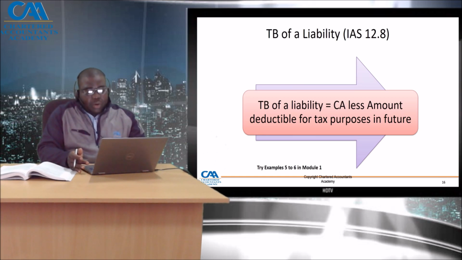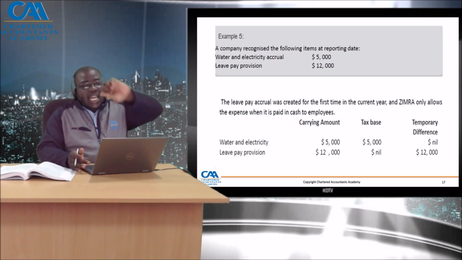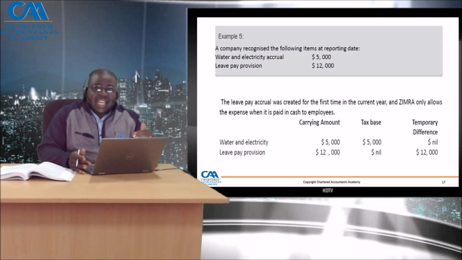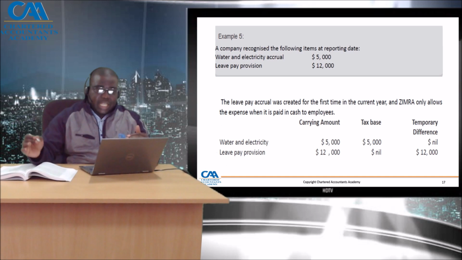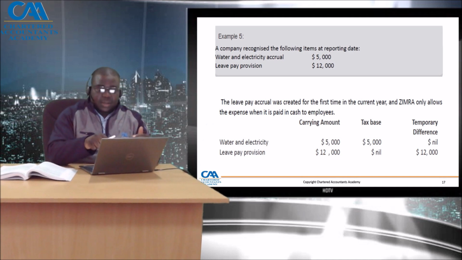But what is the tax base of the water and electricity accrual? It is the carrying amount of 5,000. How much of that 5,000 will be deducted in future? A lot of times, because this is expenditure in production or in trade, it may already have been allowed by the Income Tax Act as a deduction. So there won't be anything to deduct in future.